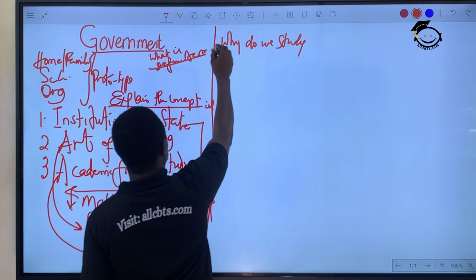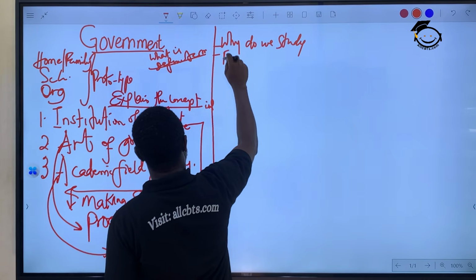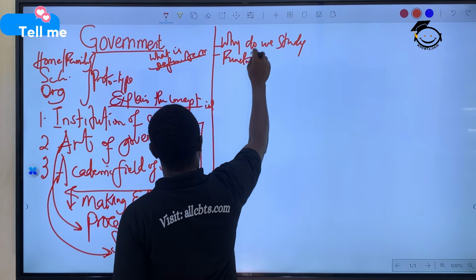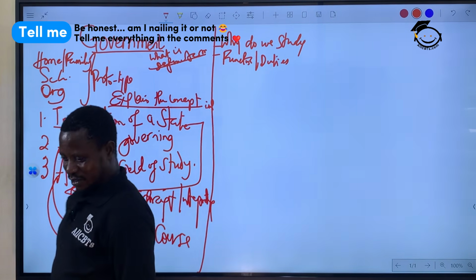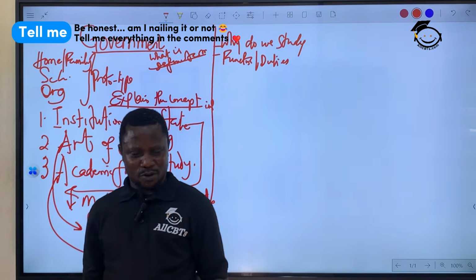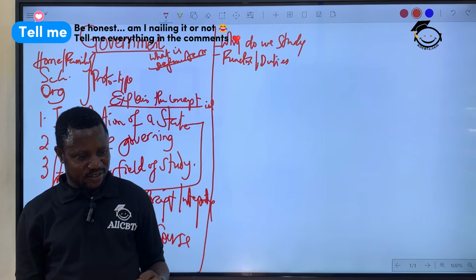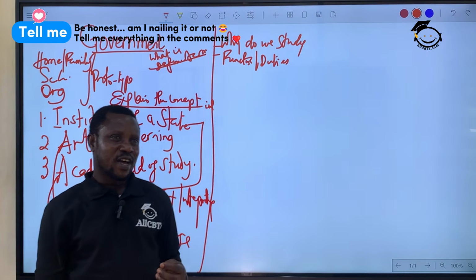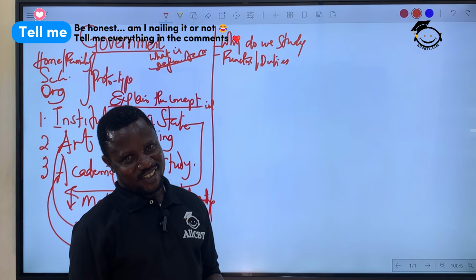Another thing you need to know is functions or duties of government. I think there was a question I saw, whether NECO or WAEC, I can't remember. The question stated, what are the duties of a good government?